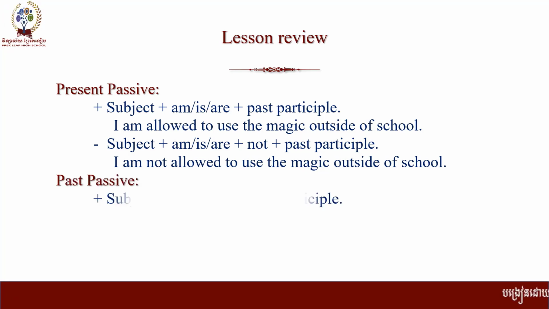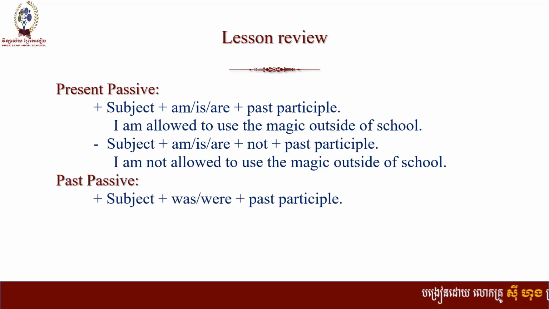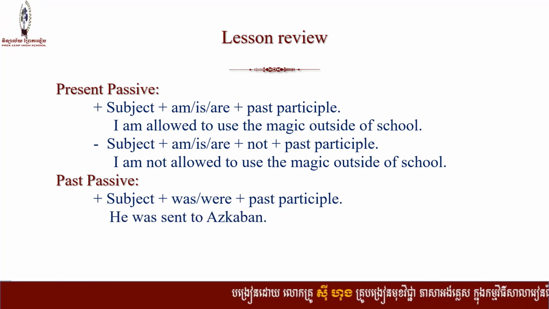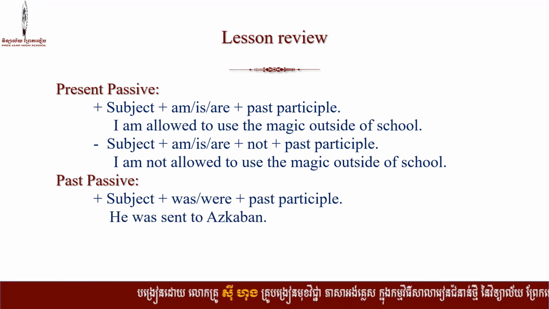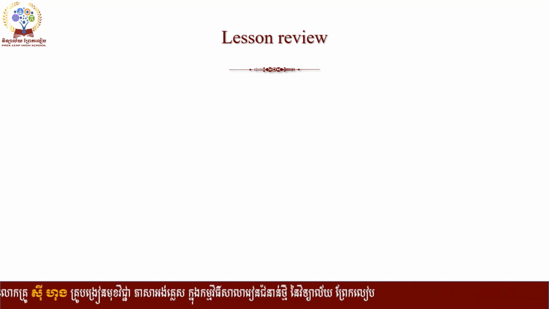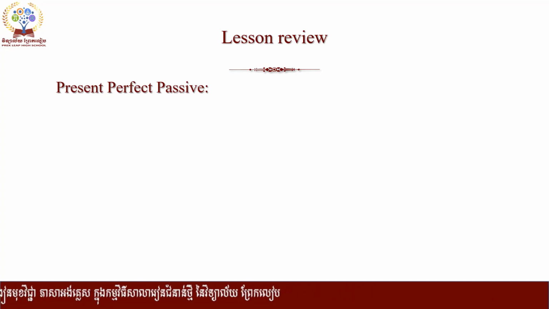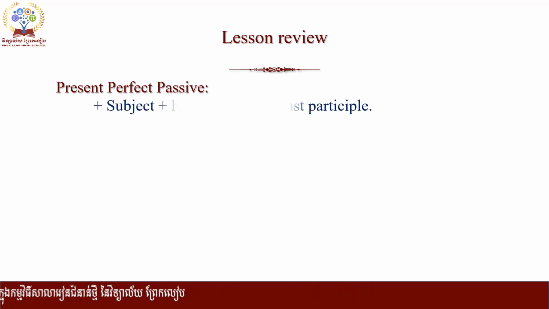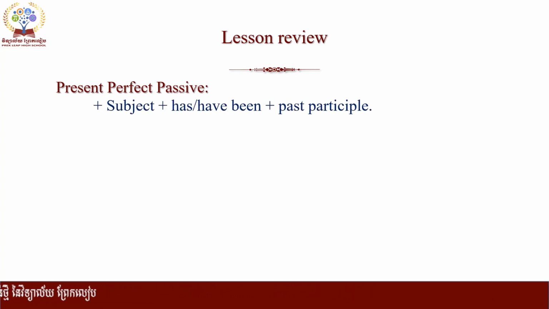Past simple passive. We just change am, is, are to was or were. He was sent to Azkaban. He was not sent to Azkaban. Present perfect passive. Subject plus has or have plus been plus past participle. You see, been is also from the verb to be.